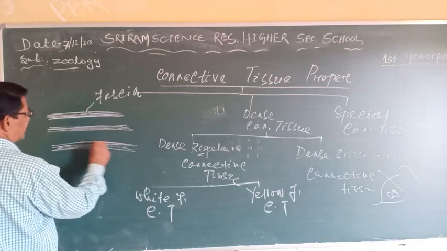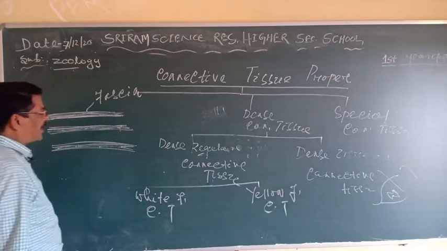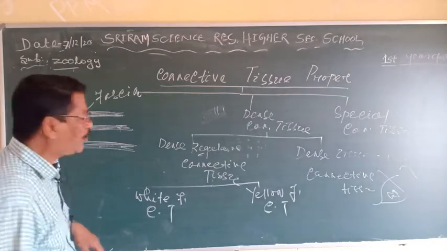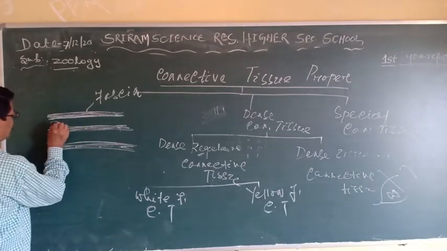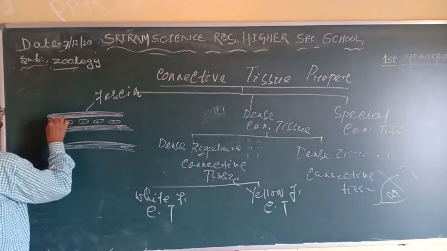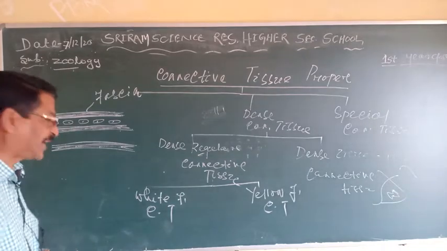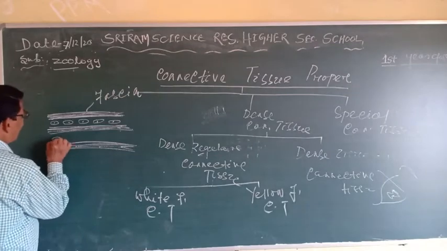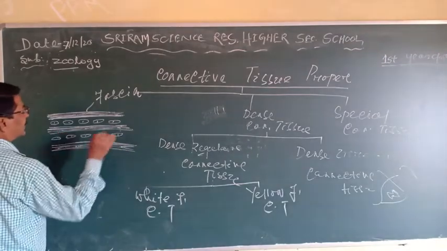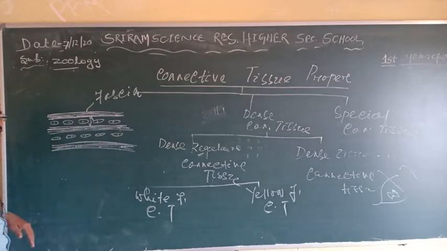The bundle manner like this. These are the white fibers, arranged in a compact manner, and these bundles are called the fascia. The cells which produce the fibers are called fibroblast cells. Active cells are called fibroblasts, and inactive cells are called fibrocytes. These cells are arranged in a row in the interfibrillar space. This is a fiber and this is a fiber, so the space between them is called the interfibrillar space.